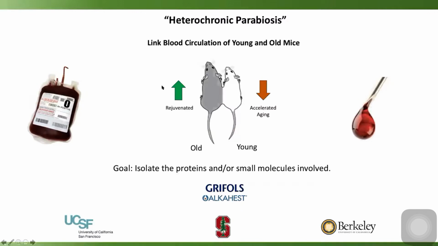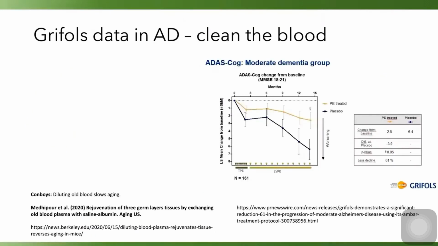A lot of this work was pioneered in the Bay Area at these institutions, and some of it is being taken forward by this Spanish blood products company, Grifols, now. They recently announced some compelling data, not that recently, over a year ago, I guess, in Alzheimer's disease: if you actually do plasmapheresis, you scrub out the blood and replace it with saline plus albumin, a blood component, it actually works quite effectively. One of the largest effect sizes we've seen, even in moderate dementia patients.